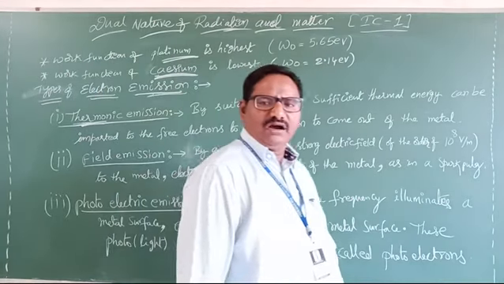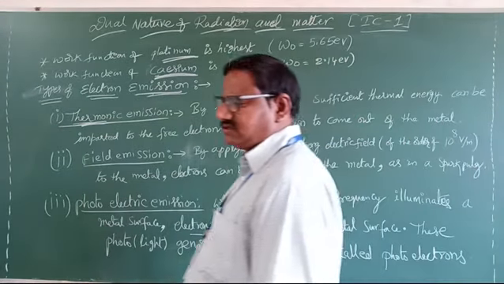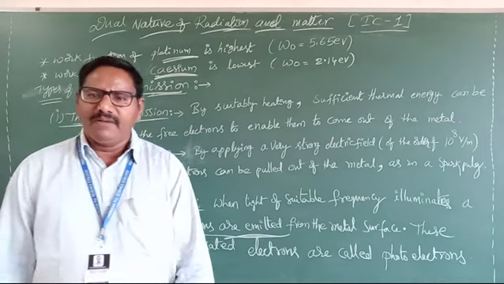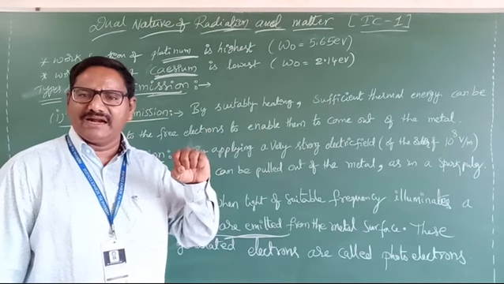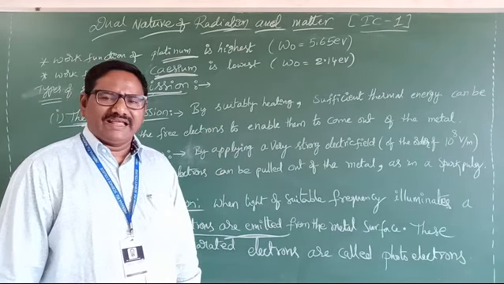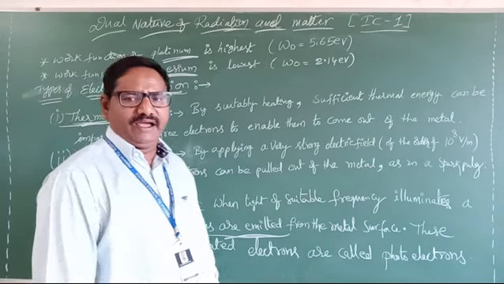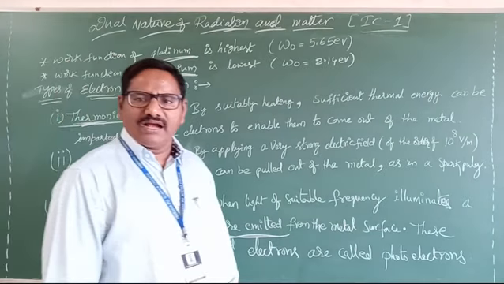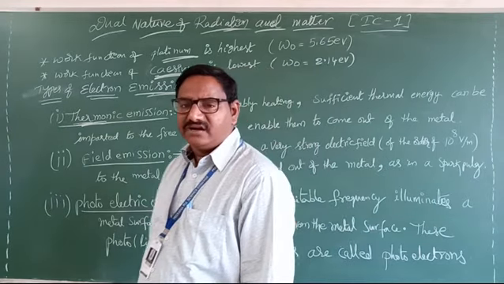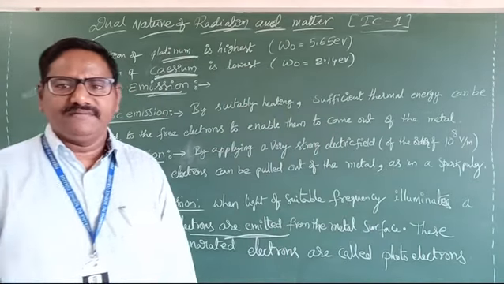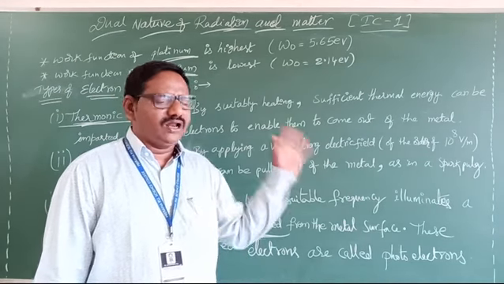These electrons are called photoelectrons. When light is placed upon a metal surface, then by receiving the energy of that light, electrons will come out from the metal surface. Which electrons come out from the metal surface? These electrons are called photoelectrons. Clear? These are all about electron emission.